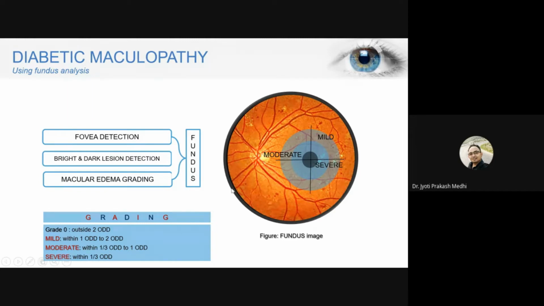As I have told you, the mild stage we have already discussed. The mild stage is within 1 optic disc to 2 optic disc diameter difference, that means the last ring. Then the moderate is from 1/3 optic disc to 1 optic disc diameter, that means from this portion to this portion, to the second ring. And the severe case is within 1/3 of optic disc diameter, that means the inner circle. So this is the grading of diabetic maculopathy.